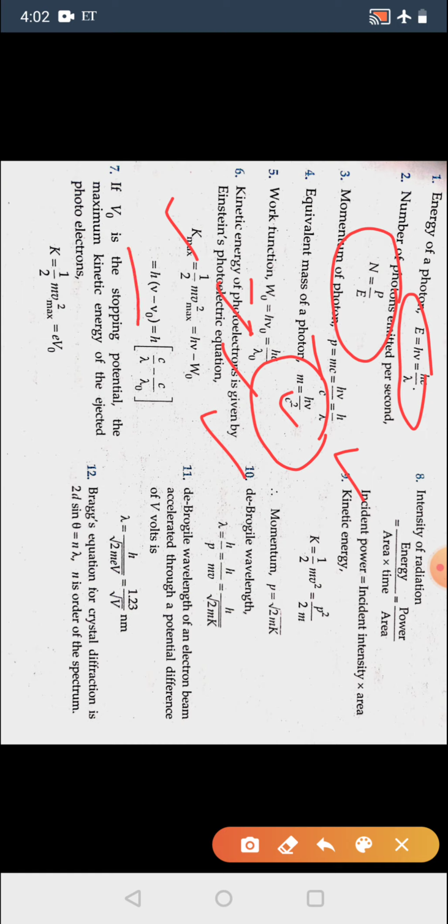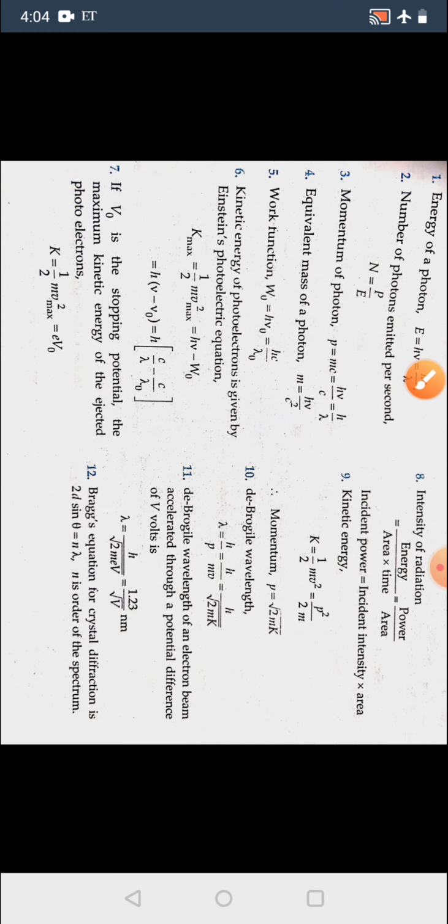eV naught. Then intensity, we know intensity is equal to energy upon area into time, so that is equal to power upon area. And kinetic energy is half mv square, that is p square by 2m, so p can be written as under root 2Km. Then de Broglie's wavelength, lambda is equal to h upon mv, that is equal to h upon under root 2mK. And the 11th result is important, in that lambda is equal to h upon under root 2meV, and that is equal to 1.23 upon root V nanometer.